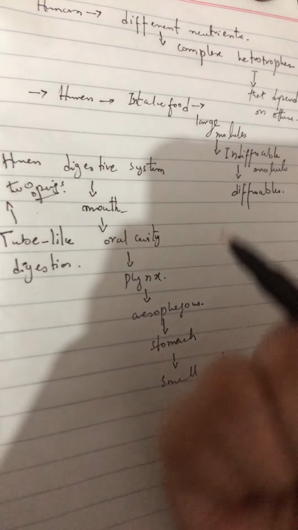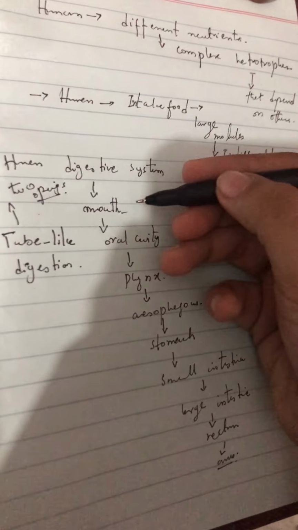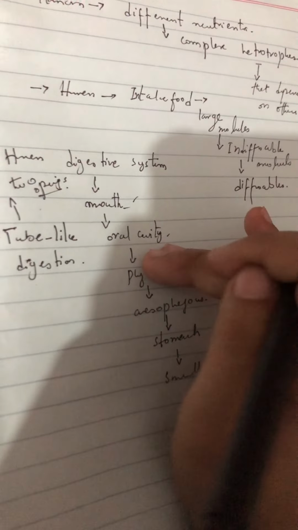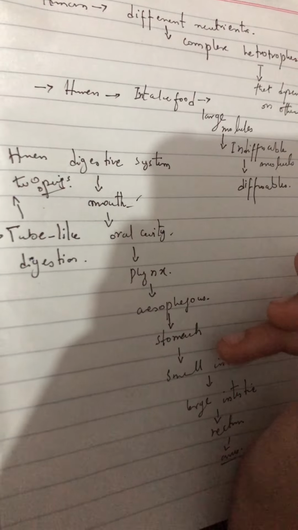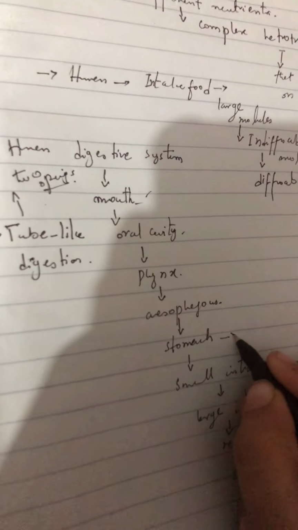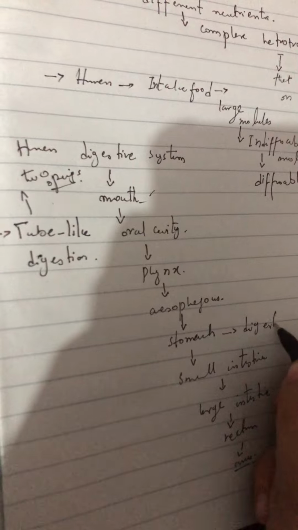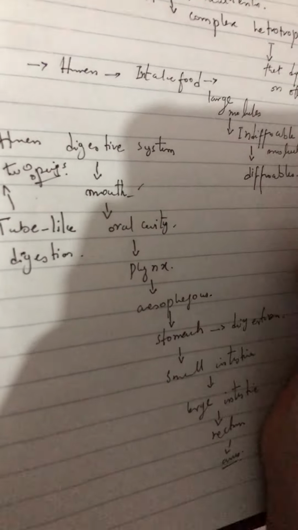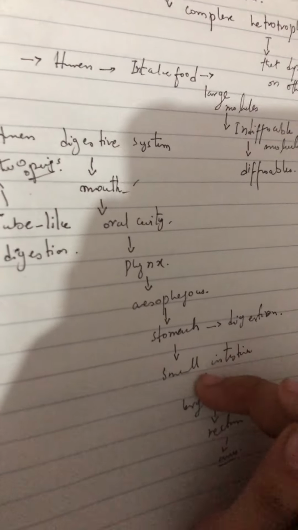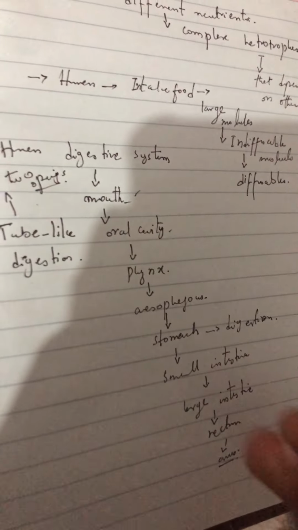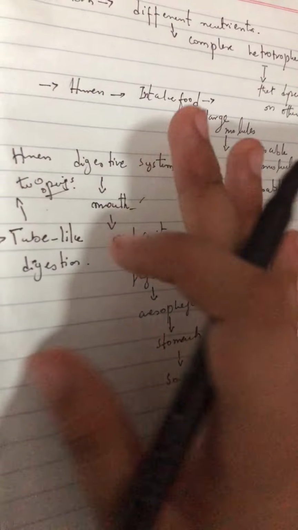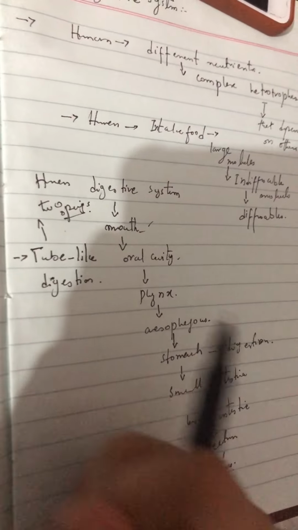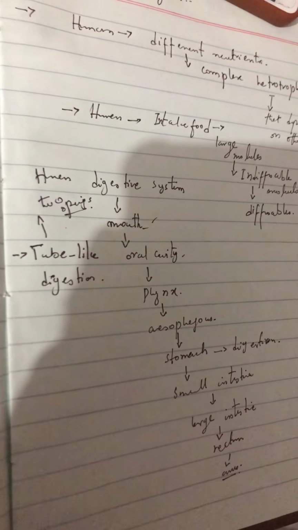As I discussed, the food first enters the mouth, then goes to the oral cavity, then the pharynx, esophagus, and stomach. As we know, the process of digestion occurs, where the indiffusible molecules convert into diffusible molecules. After that, in the small intestine and then the large intestine, the undigested particles move to the rectum and anus.